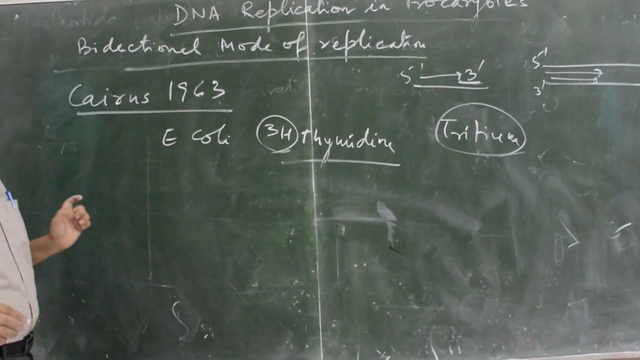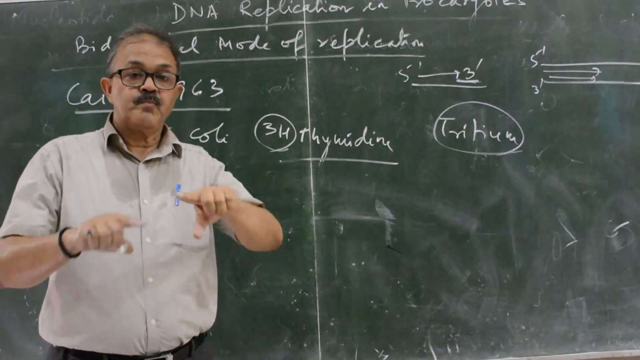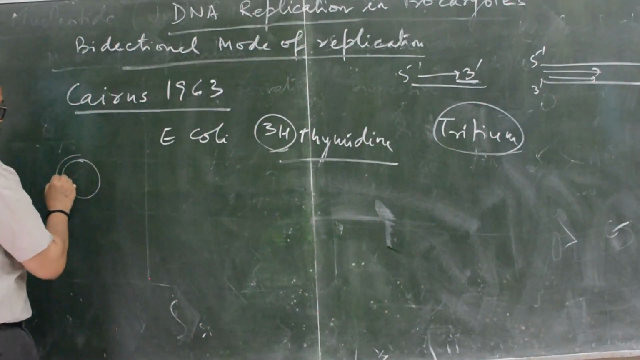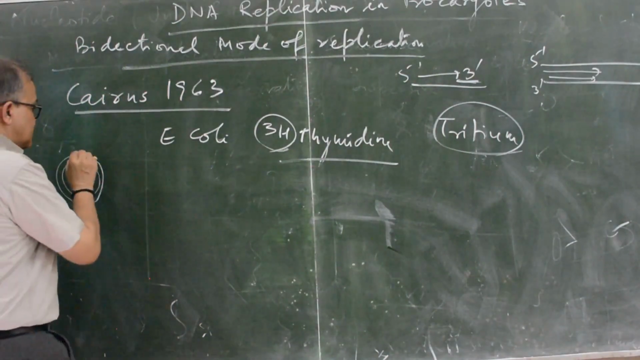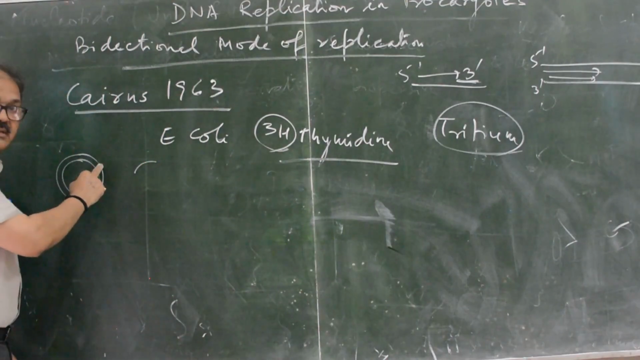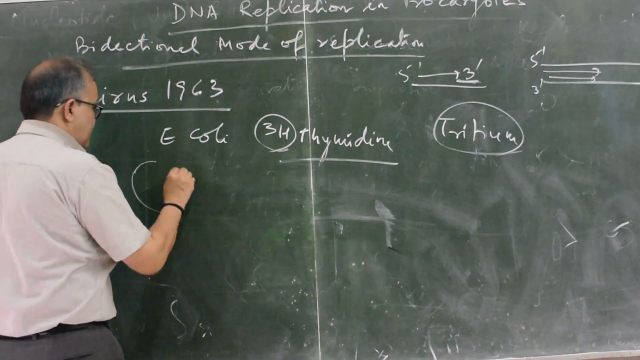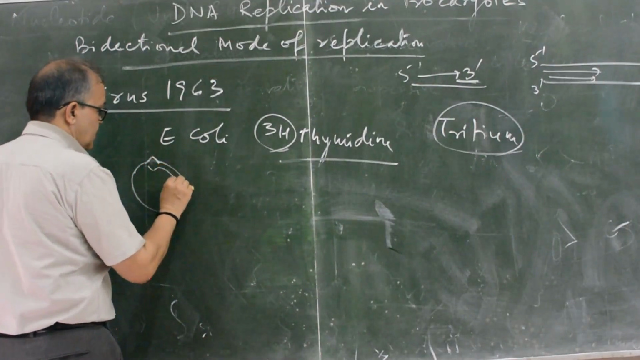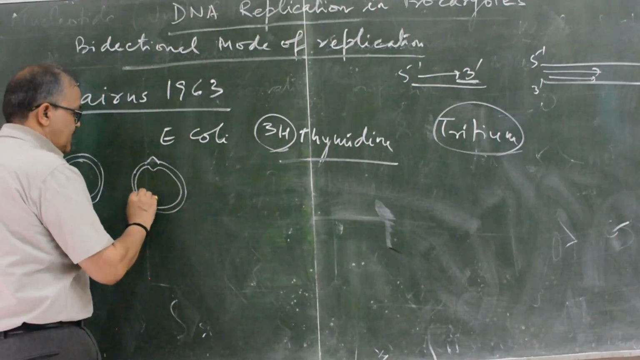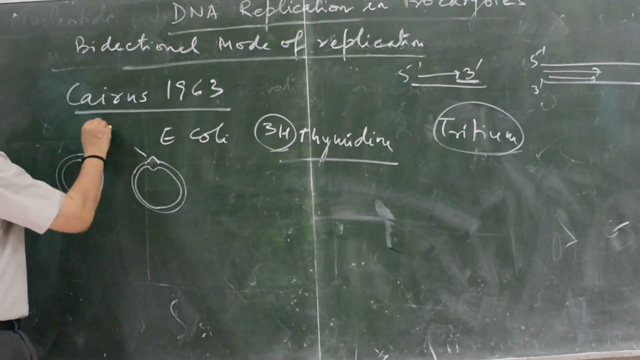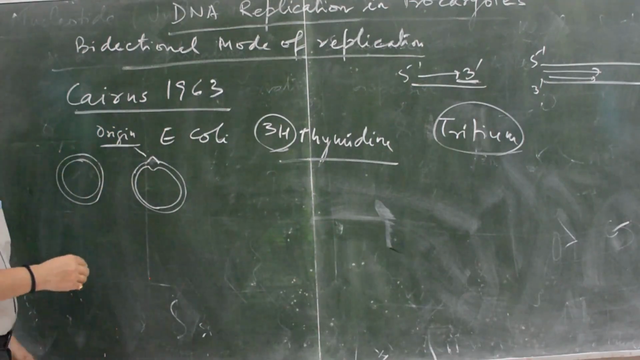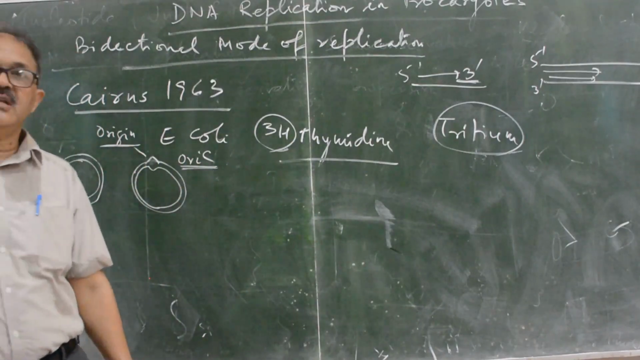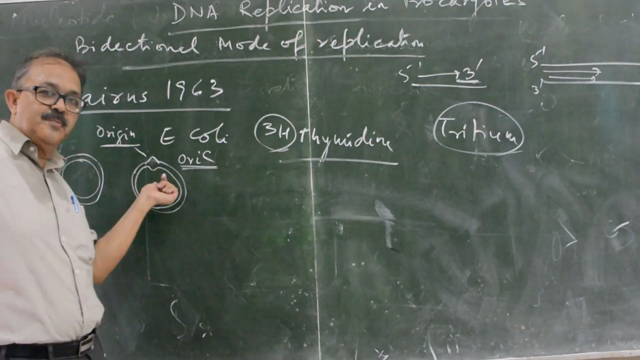You know that Escherichia coli is a bacterium and has a circular DNA. At a specific position on the two DNA strands, there is a point known as the origin point, and it is OriC, the origin of E. coli. This place is a very fixed position.